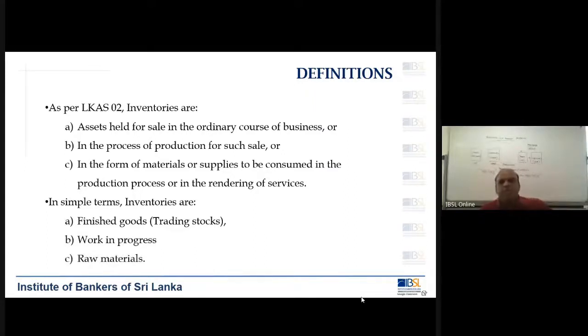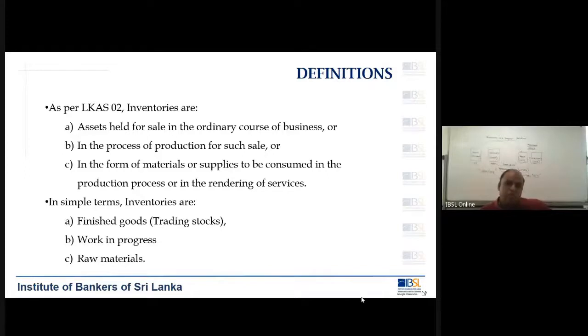So in simple terms, what is inventory? We need to know that. Inventories are assets held for sale in the ordinary course of business. That is, you have manufactured t-shirts. Now, when you go and put these t-shirts into the showroom means that is your stock. Now, Damro manufactures furnitures. When they go and put it in their showroom means that is their stock. So that is what we are talking about, stock or inventory, whatever you may call it.